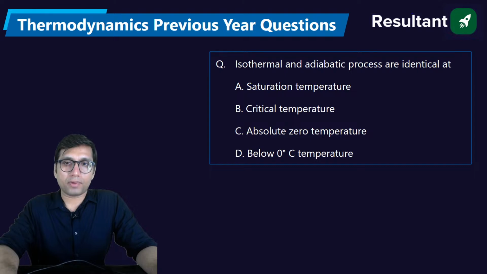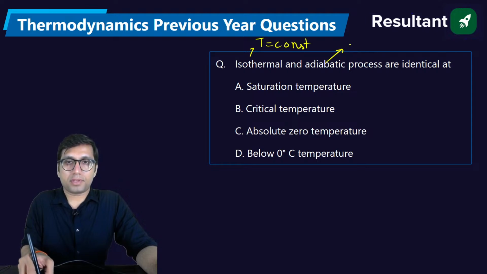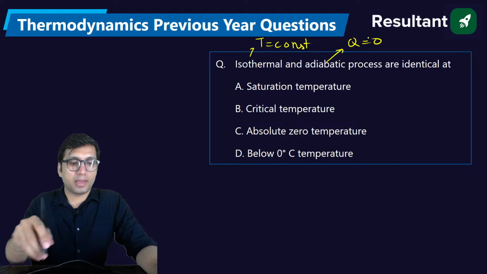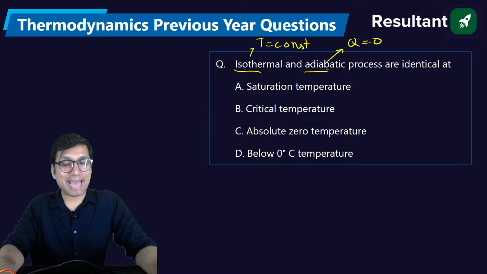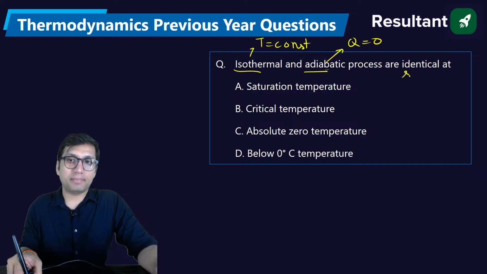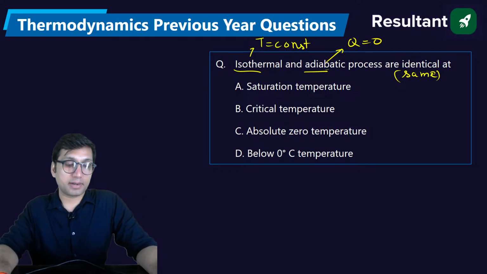Isothermal and adiabatic process are identical at? Isothermal process is a process where temperature is constant. Adiabatic process is a process in which heat transfer is zero. And you have studied that these two processes are different. Isothermal is a different process, adiabatic is a different process. But can we say that these two processes can become identical, meaning same? Can they be achieved under the same condition?